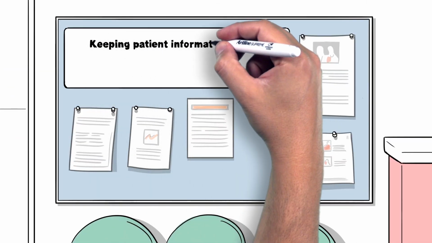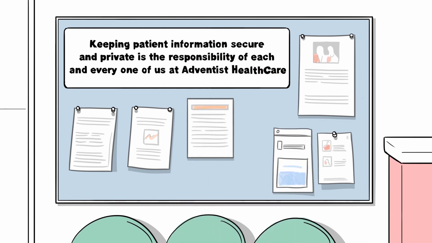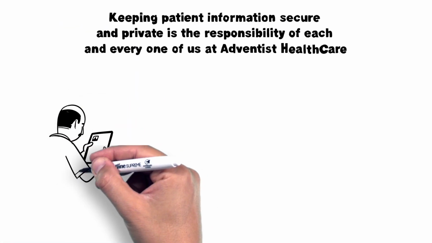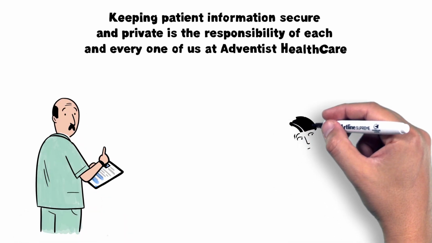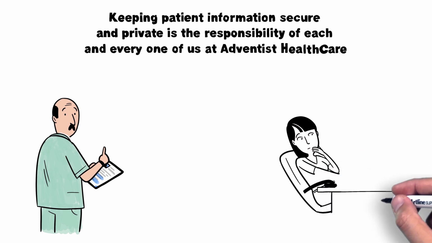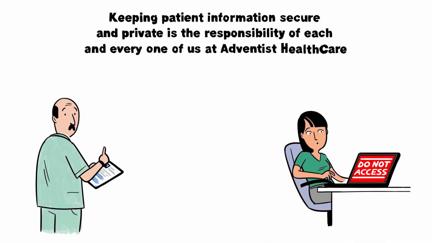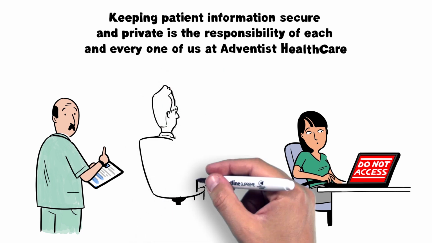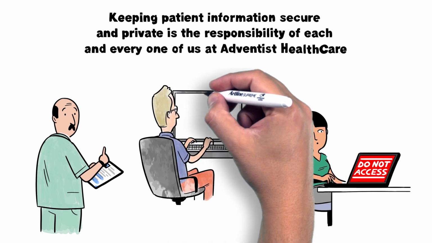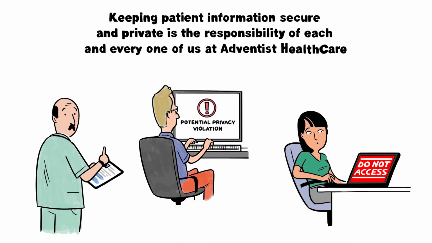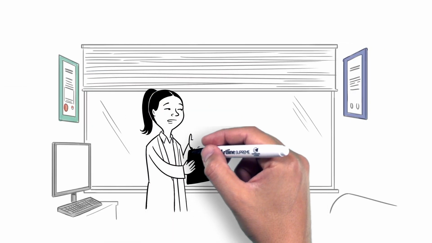Keeping patient information secure and private is the responsibility of each and every one of us at Adventist. If you are not directly or indirectly involved with the treatment of a patient, you shouldn't look at their medical record. This includes your family, friends, and co-workers, and under Adventist healthcare policy, you cannot access even your own records. To make sure privacy is maintained, Adventist Healthcare uses auditing software tools to monitor and make sure that medical records are being accessed appropriately.